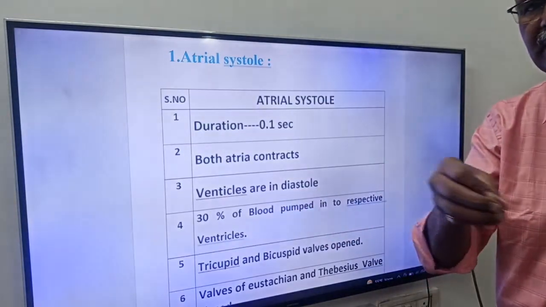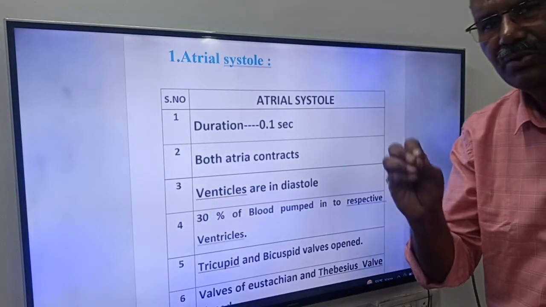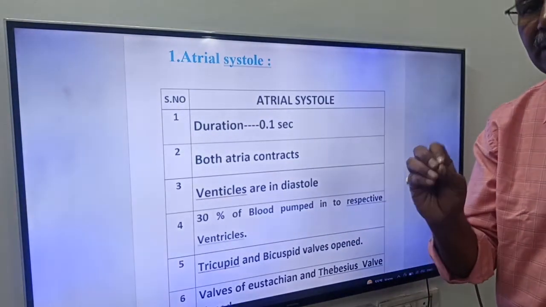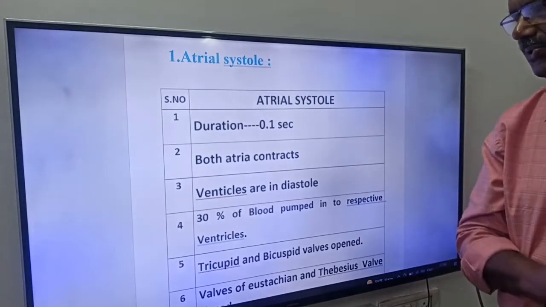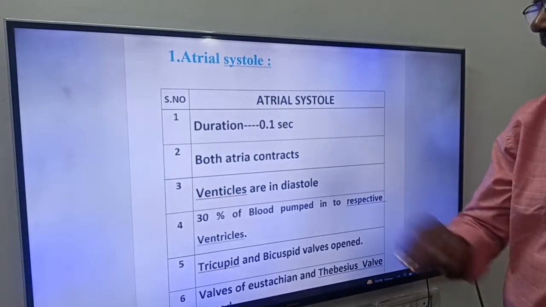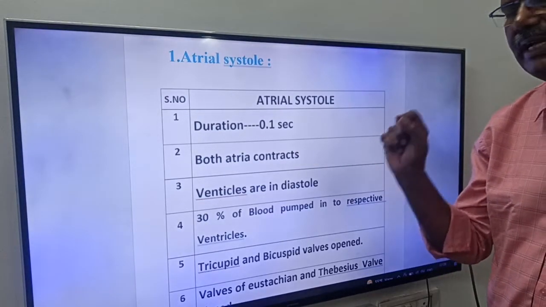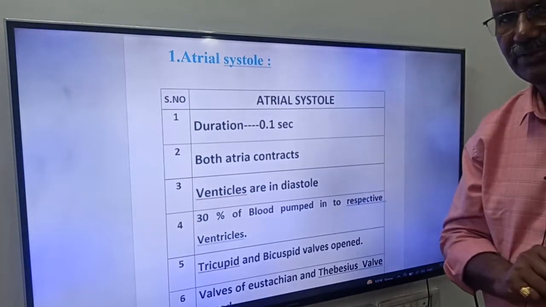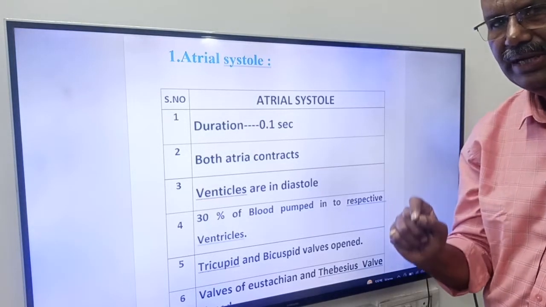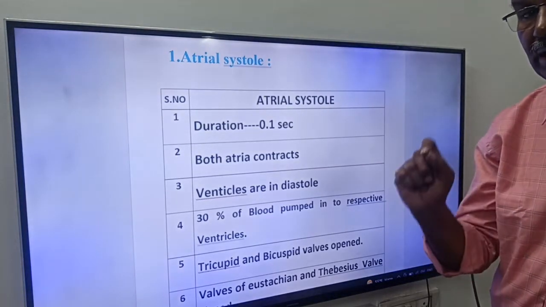To which direction it moves? Okay, first you have to know what are the things that happen in the atrial systole. Friends, this is very, very important for NEET and EAMCET, friends. The duration of the atrial systole is 0.1 seconds, friends. Friends, the duration of the atrial systole is 0.1 seconds.